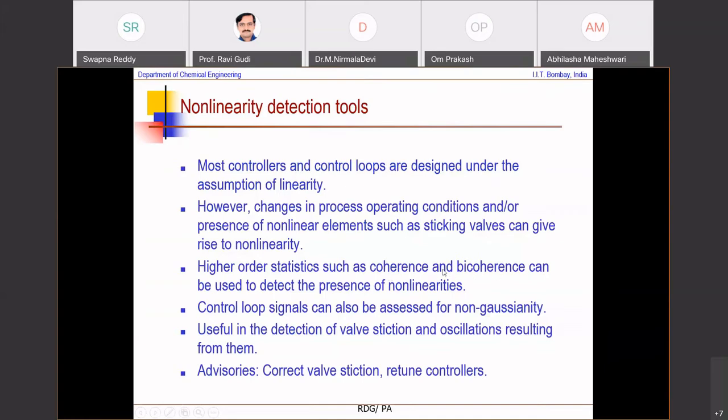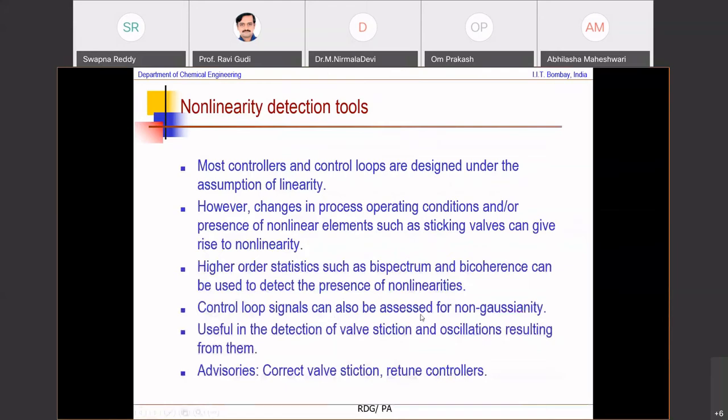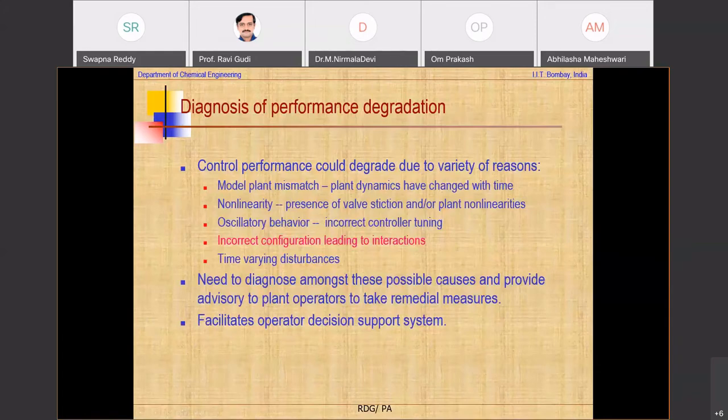Okay. So higher order statistics, bispectrum and bicoherence. These can be used to detect the presence of nonlinearities. Control loop signals can be assessed for non-Gaussianity using these measures, and then those could highlight the presence of nonlinearities and so on. There could be incorrect configurations leading to interactions.